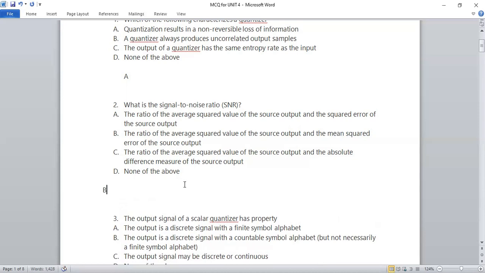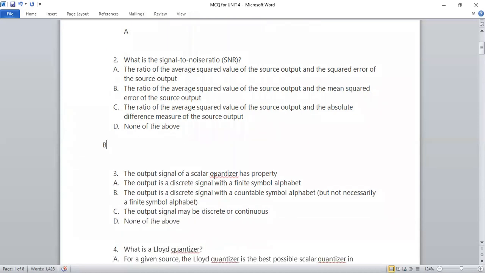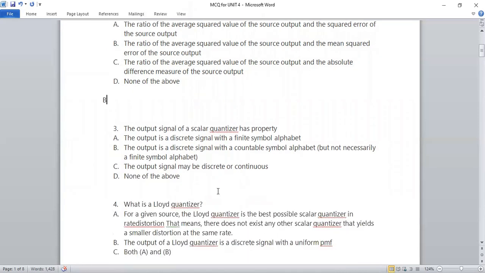Right? Now next one, the output of a scalar quantizer has which property? What property has the output signal of a scalar quantizer? First one, the output is a discrete signal with a finite symbol alphabet. Second one, the output is a discrete signal with a countable symbol alphabet.